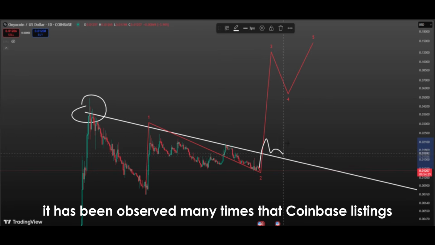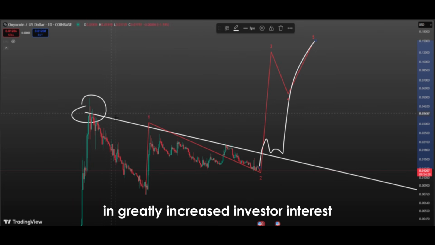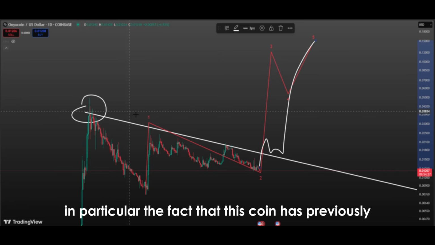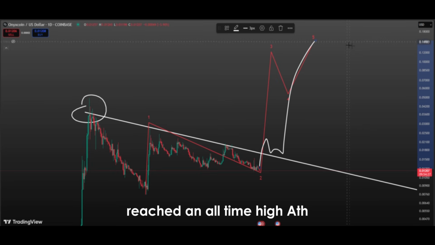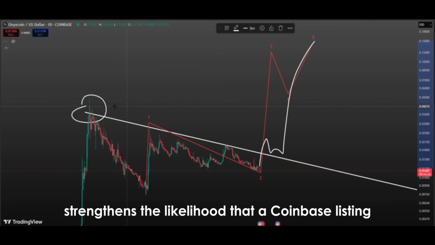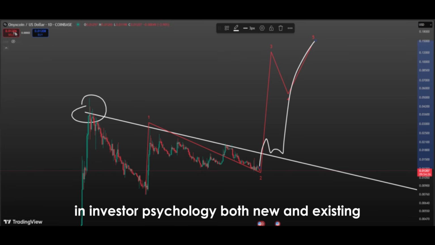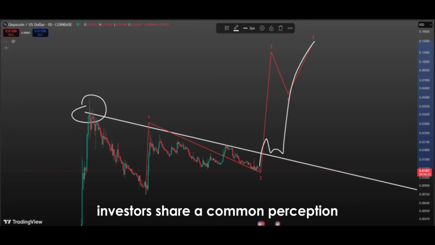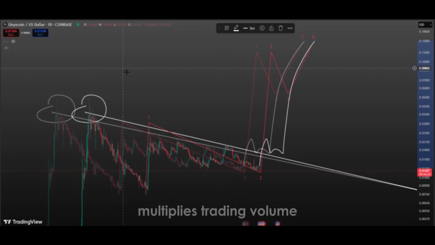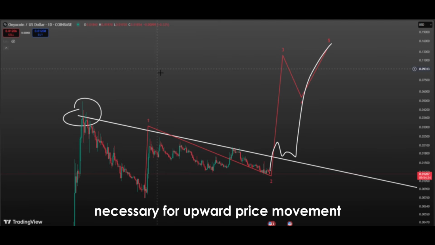It has been observed many times that Coinbase listings have caused significant spikes in a cryptocurrency's price chart and greatly increased investor interest. A similar scenario is likely for XCN. In particular, the fact that this coin has previously reached an all-time high, ATH, and is still below that level strengthens the likelihood that a Coinbase listing could help the price surpass its previous peak. In investor psychology, both new and existing investors share a common perception. Being listed on a major and reliable platform increases trust in the project, multiplies trading volume, enhances liquidity, and provides the foundation necessary for upward price movement.